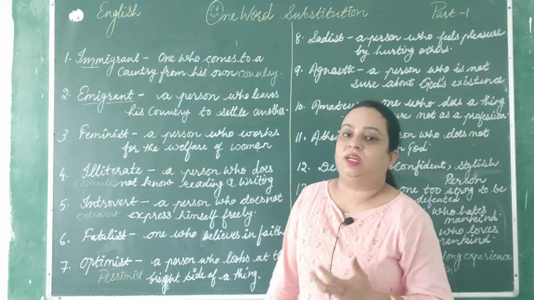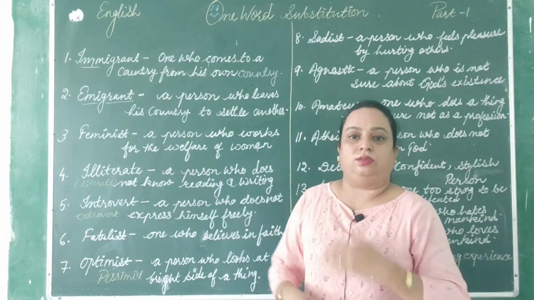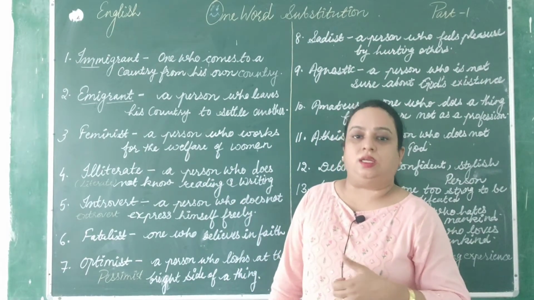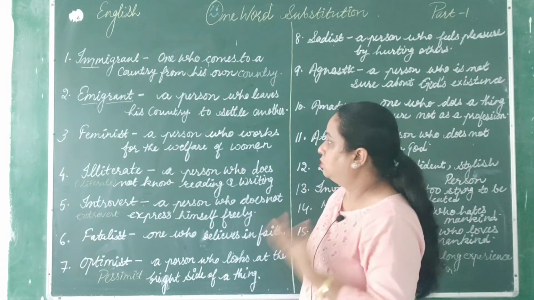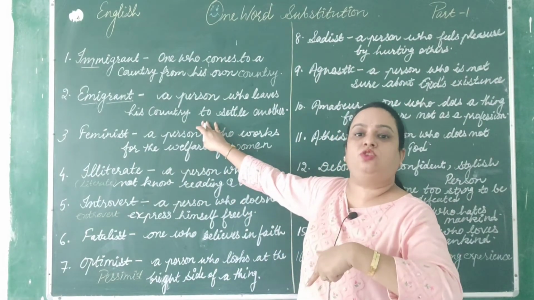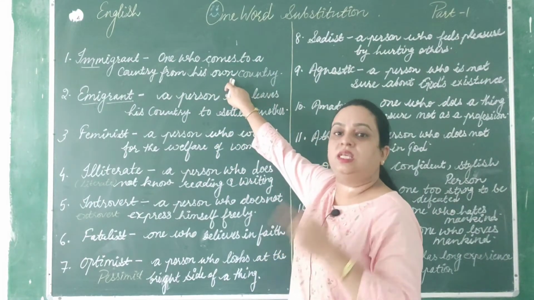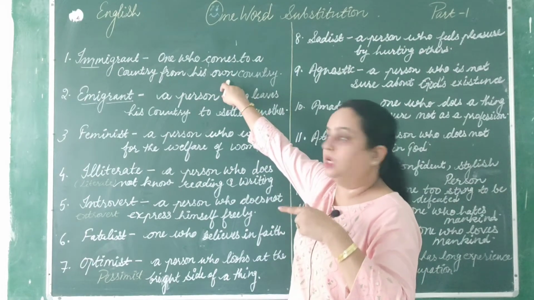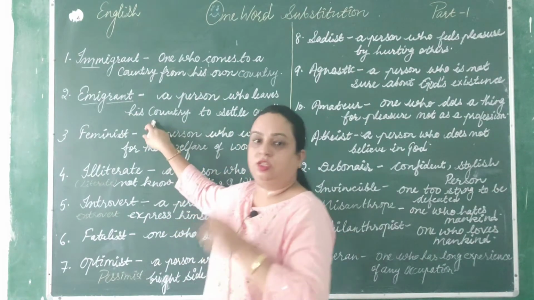Suppose we Indians have a great courage to go to foreign countries, especially countries like Canada, Australia, right? So if we Indians go to Canada to settle there, to live there, then we are known as emigrants. But if someone is coming to our country to live here in India, he or she is known as an immigrant. Someone is coming to our country, that is immigrant. But if someone is going to another country, that is emigrant, right?